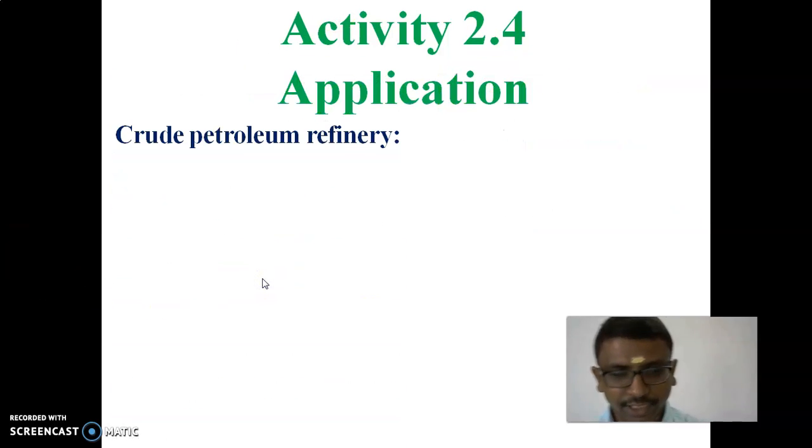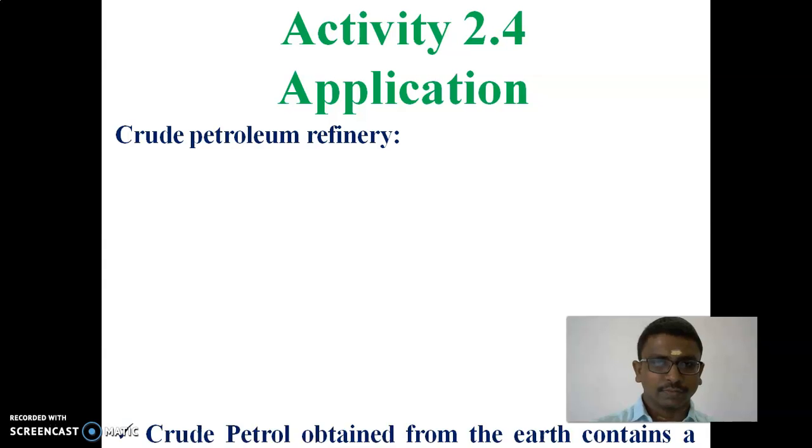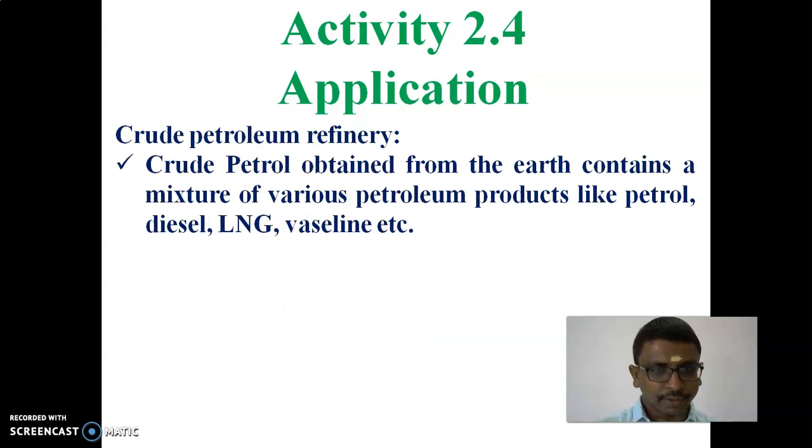What is the application of this evaporation process? It can be used for crude petroleum refinery. Crude petroleum obtained from the earth contains a mixture of various petroleum products like petrol, diesel, LNG, Vaseline, etc. LNG means liquefied natural gas.